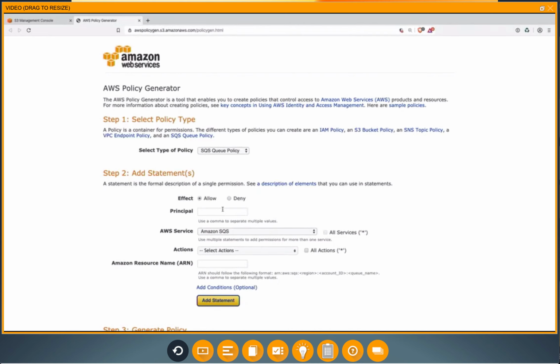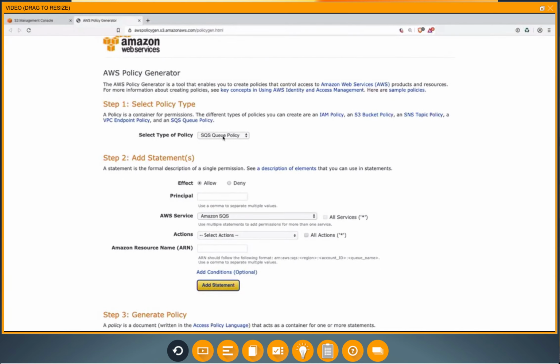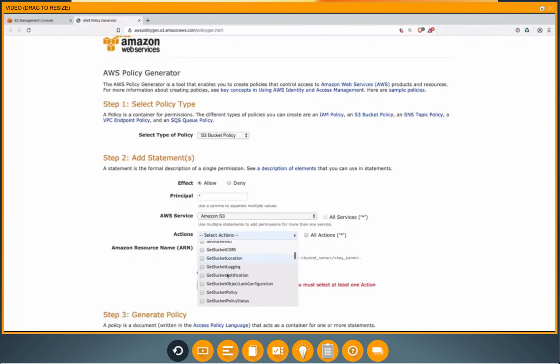That's our policy generator. First thing we want to select is what kind of policy you want to create. In this case, an S3 policy. The effect, allow. The principal, right? The principal is the who do we want to allow? In this case, we want to make it available to everyone, so I'm going to use a star there to make it available for everyone. The action and the service, so S3 as a service. The action in this case, just the get object action. Right here you can see all the different actions you can do in S3. In this case, just get object.